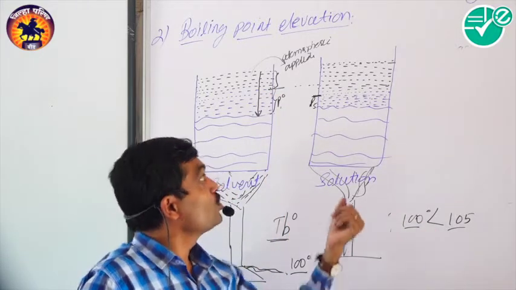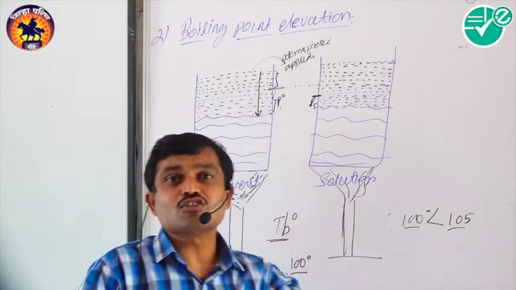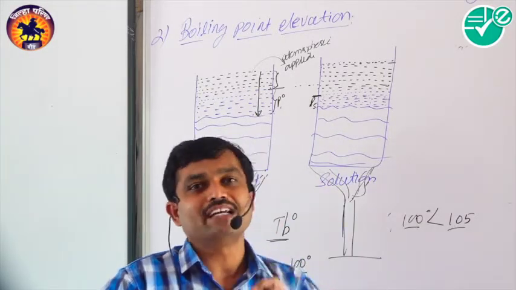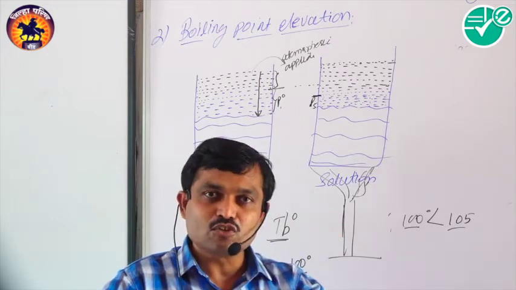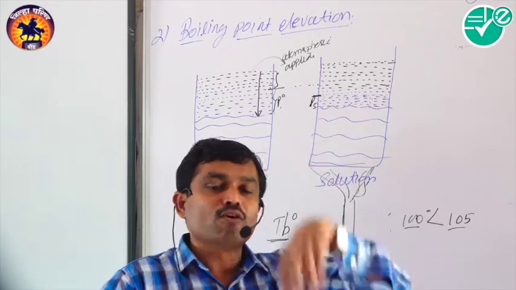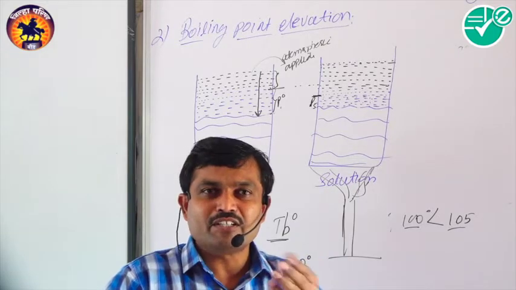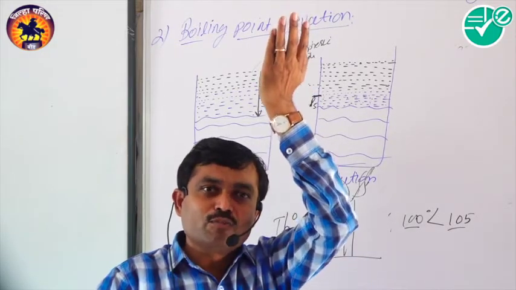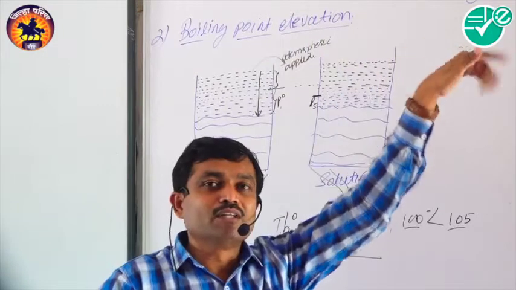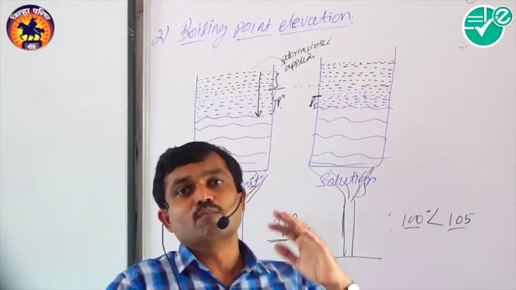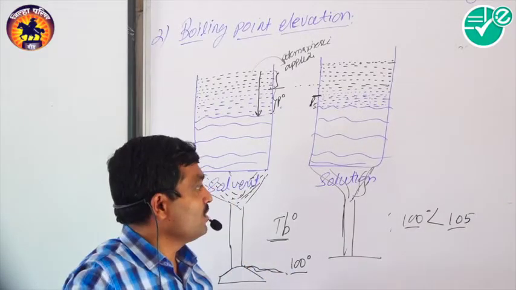In this way, this also depends upon the number of solute particles added. The more solute particles added, the more the lowering of vapor pressure, and the more vapor is required to become equal to the atmospheric pressure or the applied pressure. Therefore the elevation in boiling point observed is more.